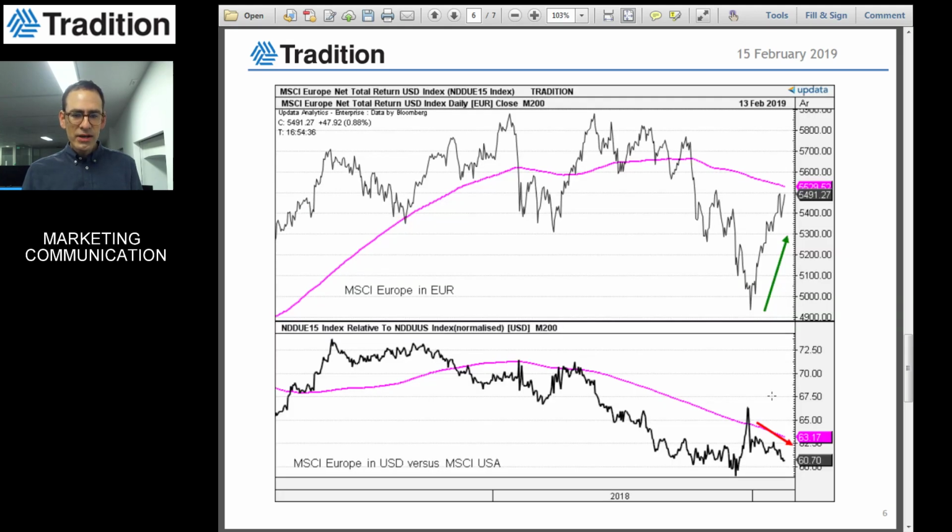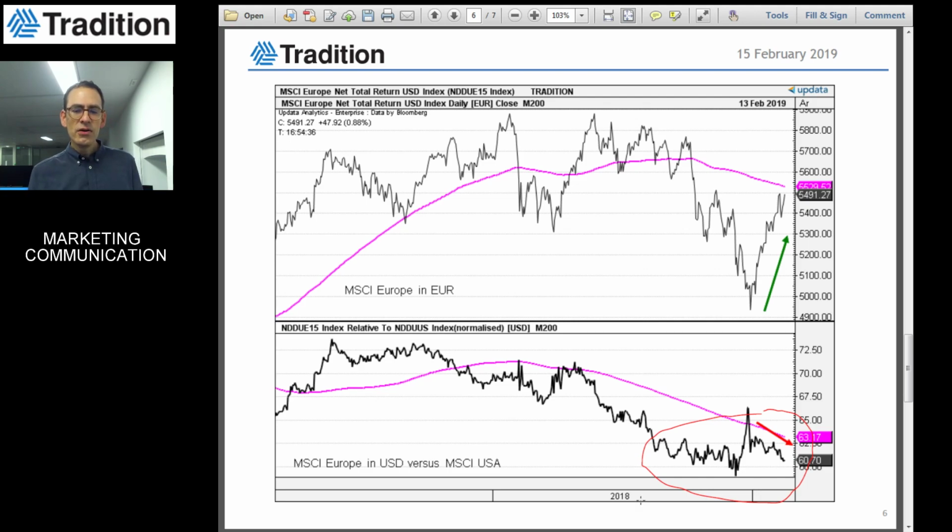If we look at one last chart, it is the relative performance of Europe against the US, adjusted for the currency. We can see here that the spread remains quite bearish. We saw renewed underperformance over the last month on European equities against US equities, also mainly due to the decline of the euro. So the mood towards European equities remains relatively cautious.